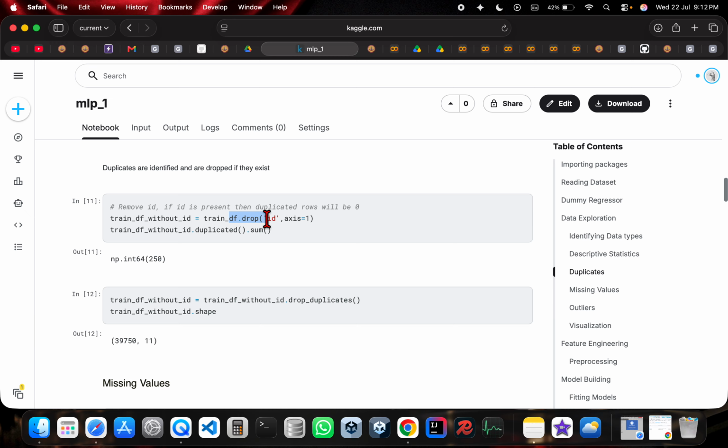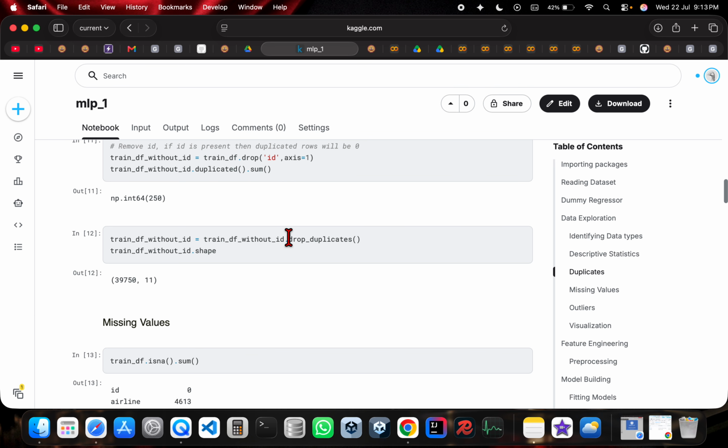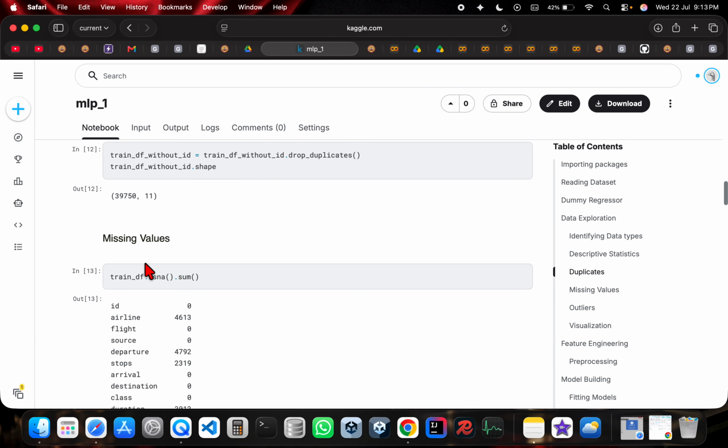So we are going to drop that column and take the data without the ID, and then find the number of duplicates, and then drop those duplicates. So the shape that I now get, because I've dropped the ID, is 11 columns and 39,750 rows.